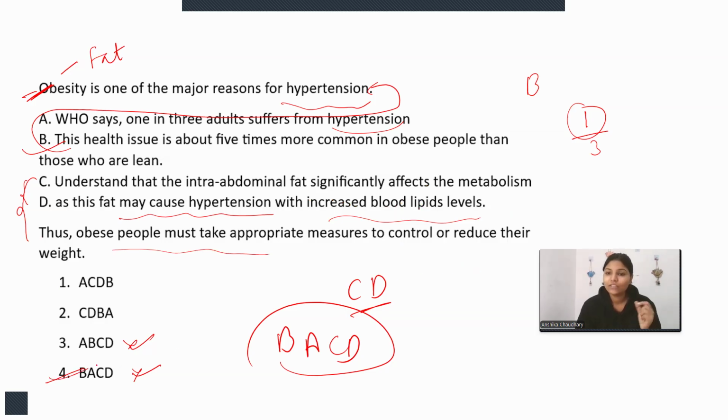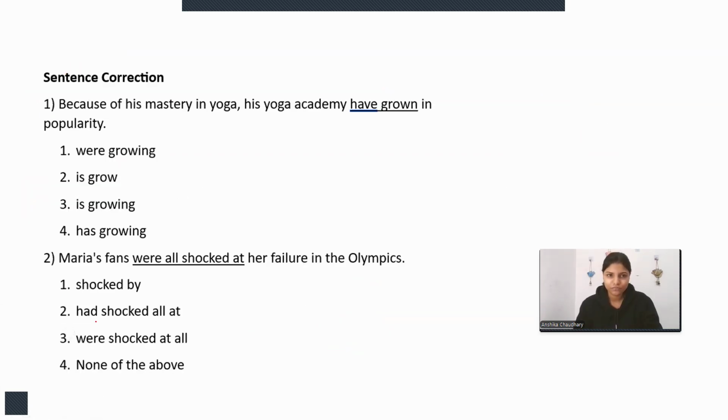So this is what the formation is here. BACD will be the right one. First of all, you have to look for the subject line, then you have to try to connect with the previous statements, and you have to look for action and results. This is how you can make the sentence formation, but practice is a must. Let's move on to the next.